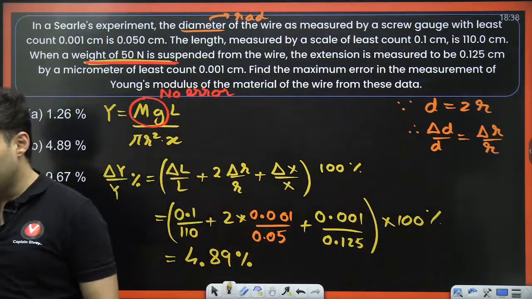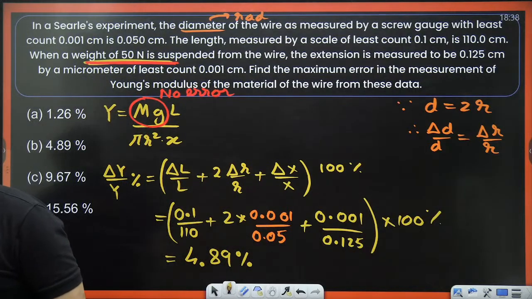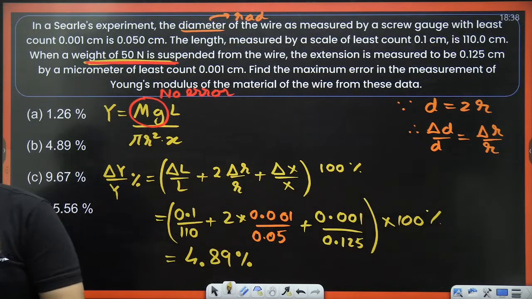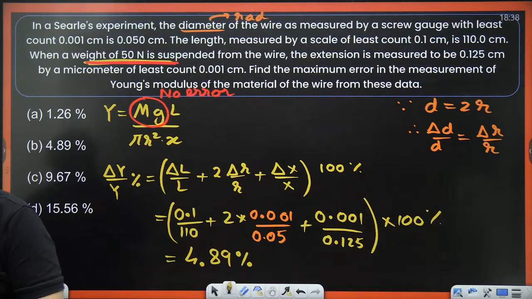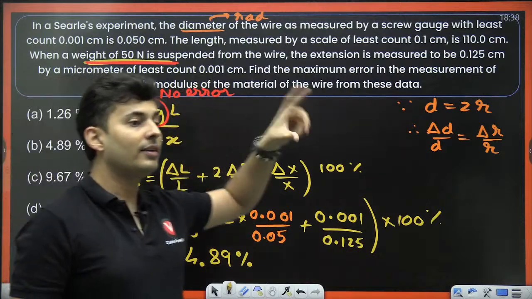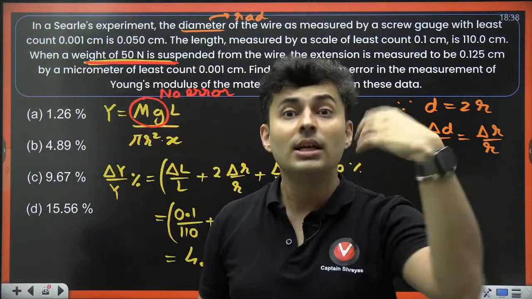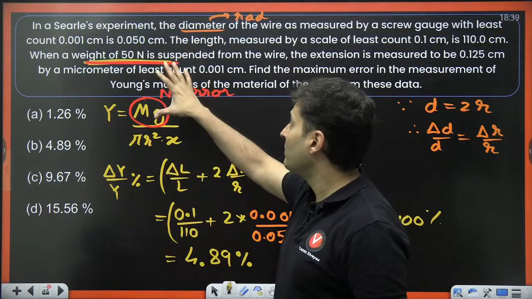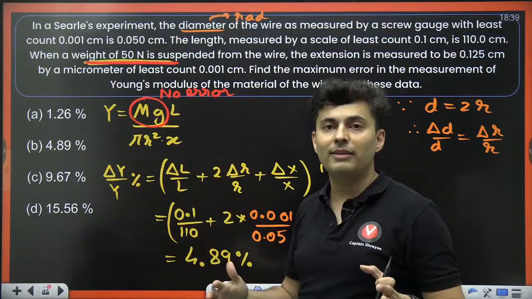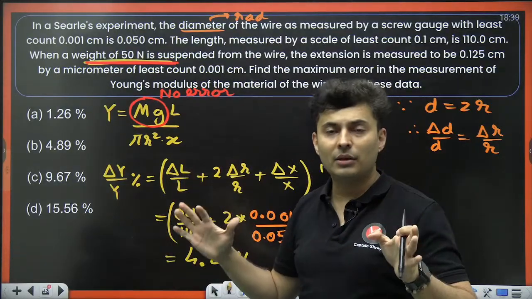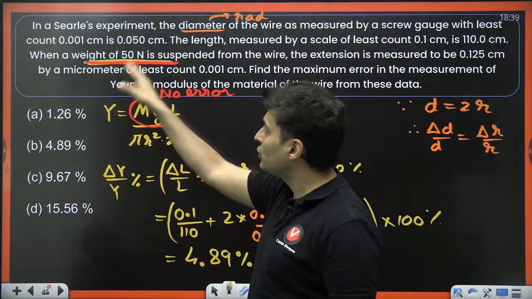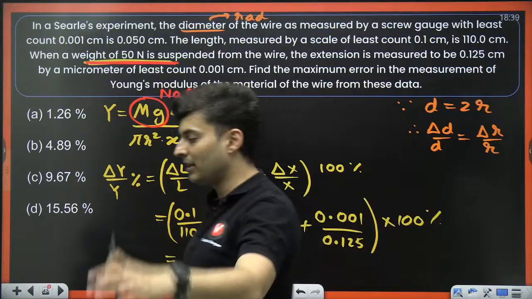Is that very clear, my dear students? I hope this is very, very clear. Why does mg have zero error? Because did they say 50 Newton plus minus some percentage? Did they say the weight is this much with a least count of this much? No, because they did not mention anything about the weight, whether there was error, whether there was some percentage error, whether there was some least count in the measurement. Hence, you will assume it as no error.